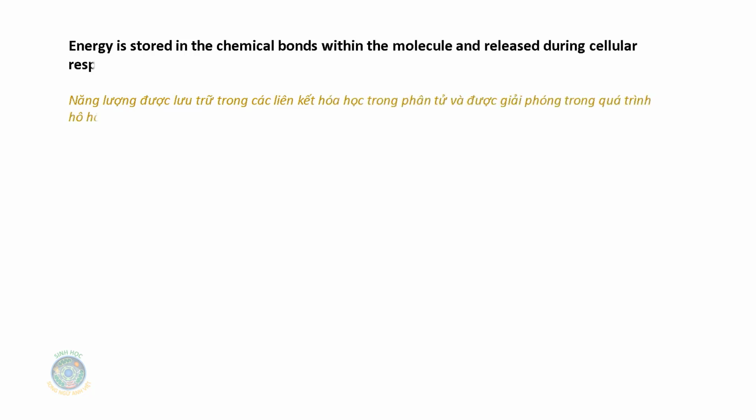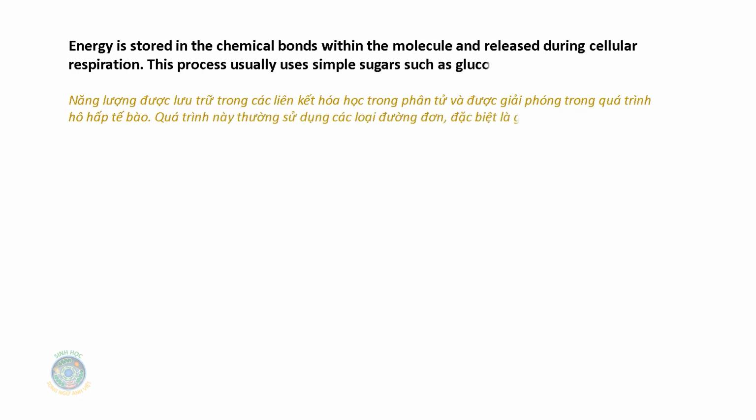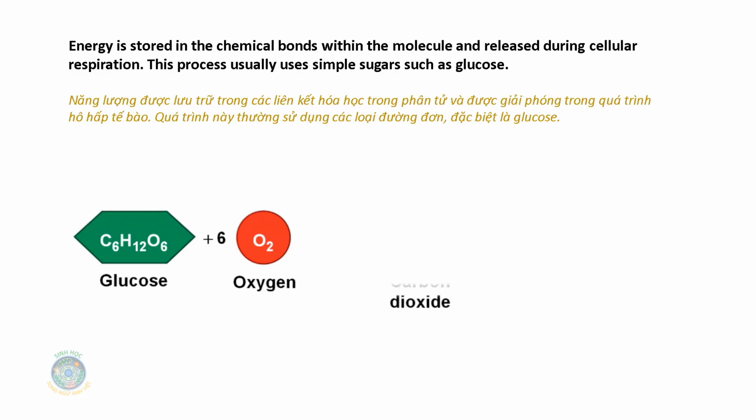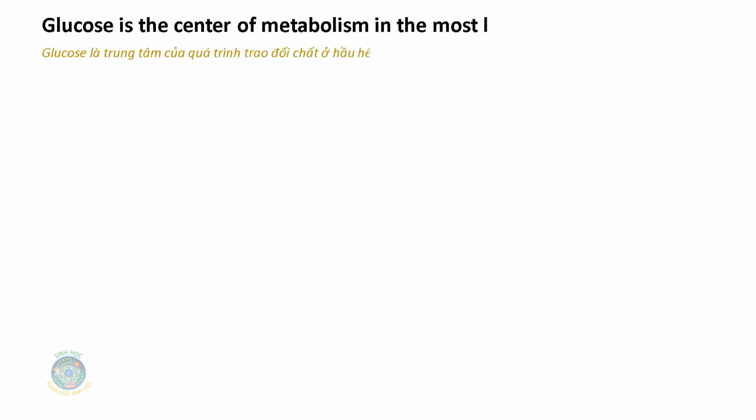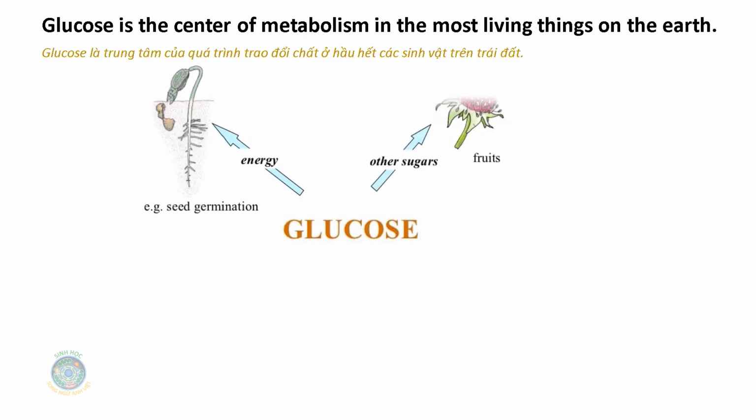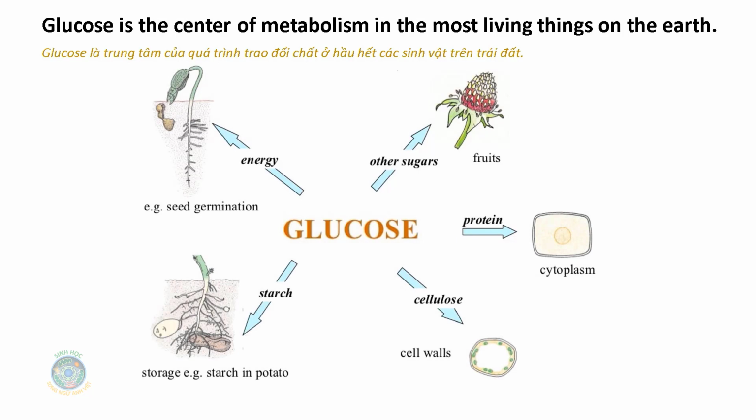Energy is stored in the chemical bonds within the molecule and released during cellular respiration. This process usually uses simple sugars such as glucose. Glucose is the center of metabolism in most living things on the earth. Glucose can make energy, other sugars, protein, cellulose, starch, and many other molecules.